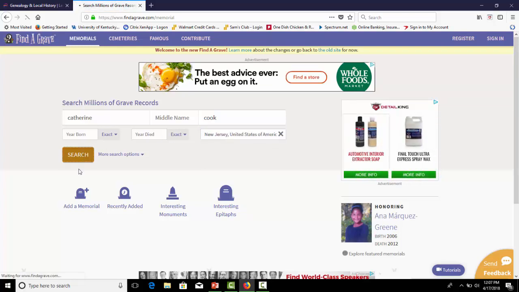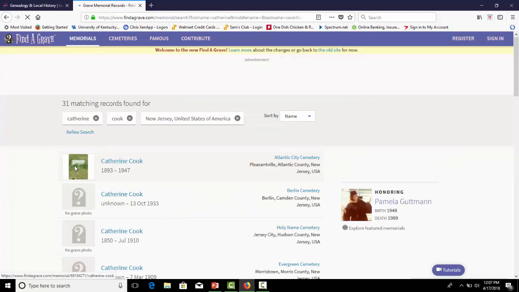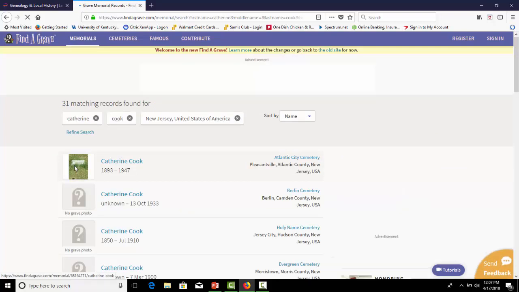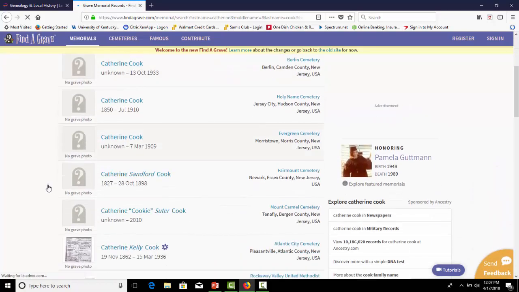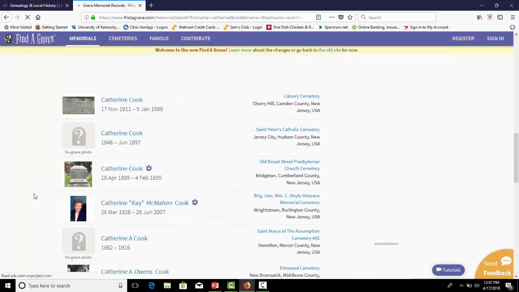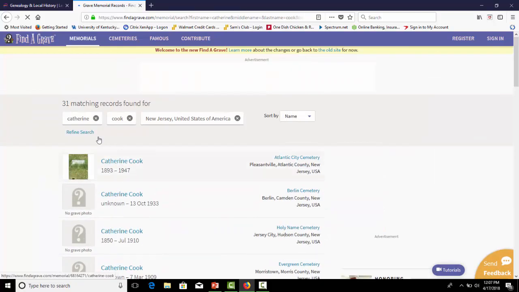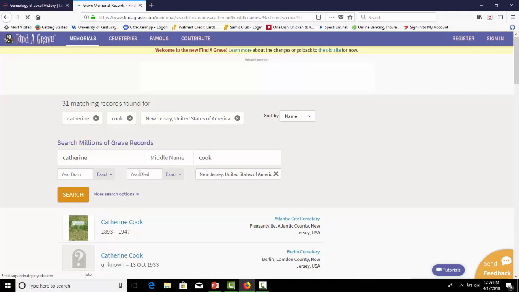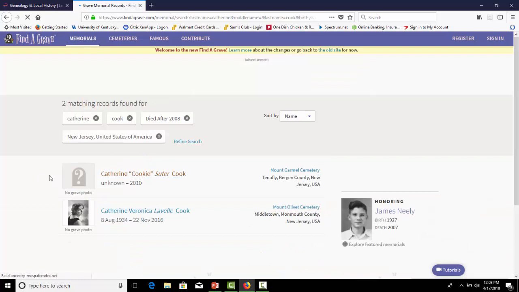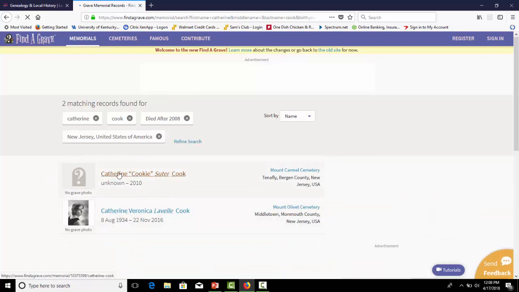So we're going to go ahead and search that. There are 31 results, which is not a lot, and we can either scroll through and try to find the correct one, or I can come back and refine the search, which is what I'm going to do. I know she died sometime after I graduated high school, so we can change this to after that year and search and see what it limits the search to. So we've got 2. I know this one here on top is her because her maiden name was Sutter, and she went by the nickname Cookie.